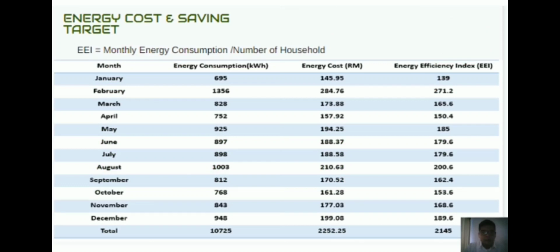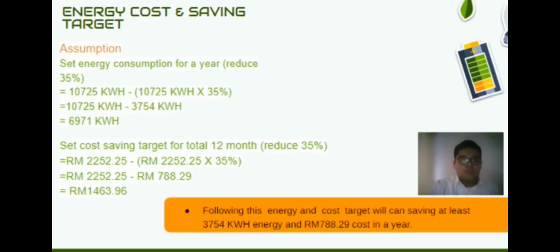I am Jane, and I will present part number 2, which is energy cost and saving target. In this slide, we can see the table of the monthly energy consumption and energy cost, and the total of a year of the energy consumption and energy cost. Our group is trying to set up an energy cost and saving target. We are trying to reduce 35% of the energy consumption in a year. The energy saving will be 3,745 kilowatt hours in a year, so the energy consumption target for next year will be 6,971 kilowatt hours. If it happens, we will save around 788 ringgit 29 cents in a year. This will reduce the energy cost in a year.